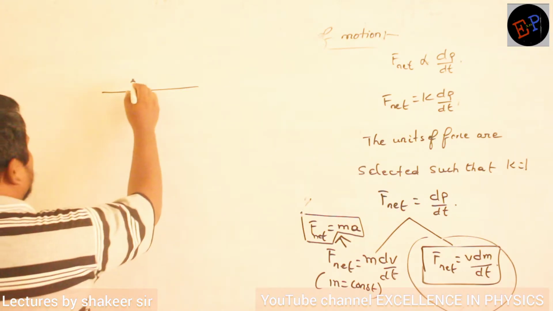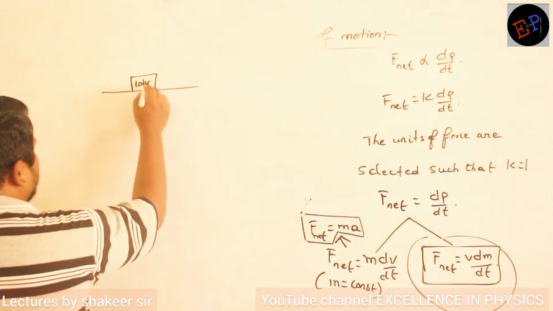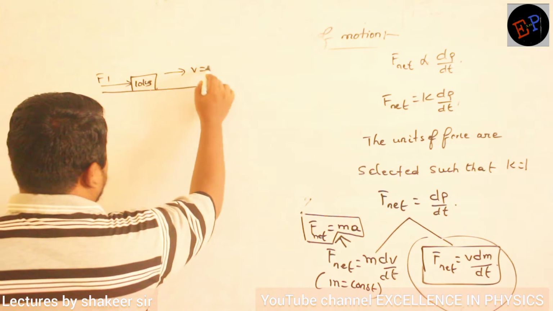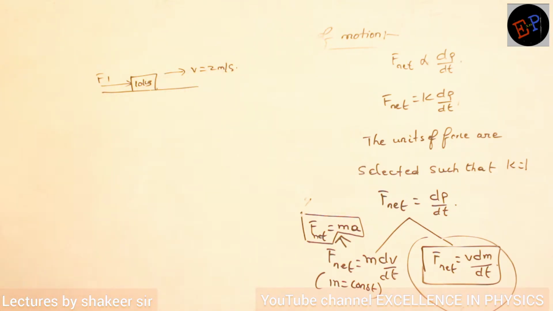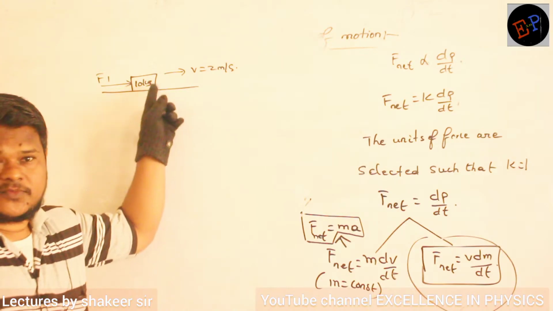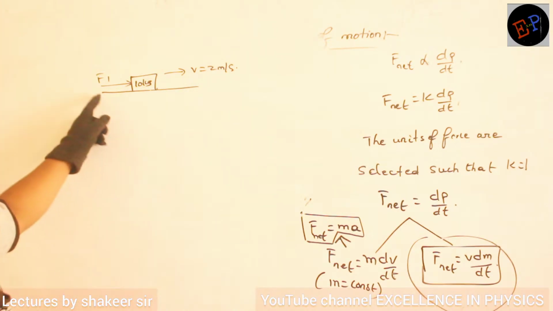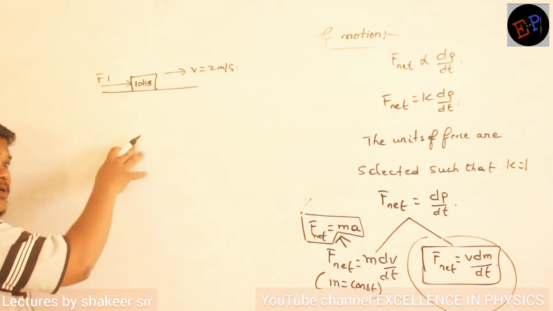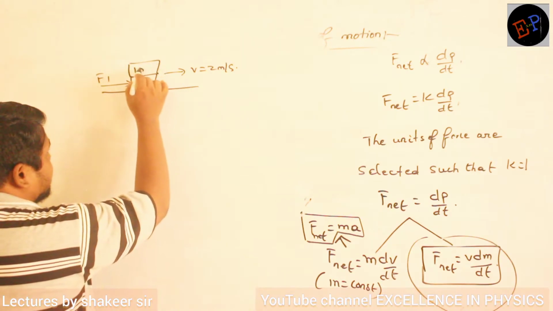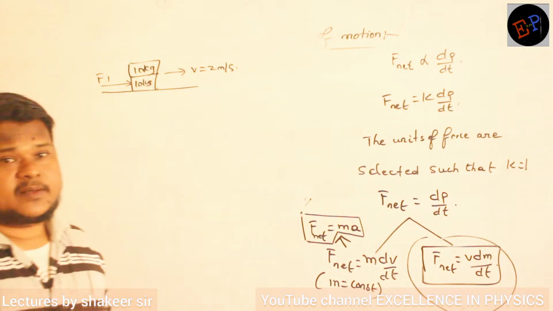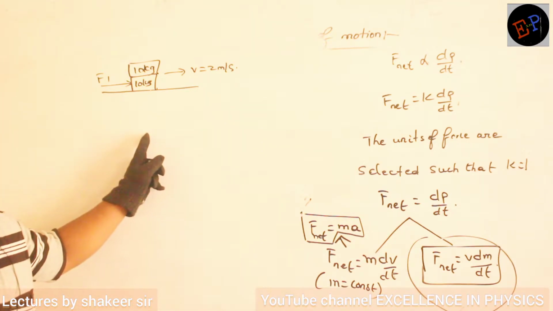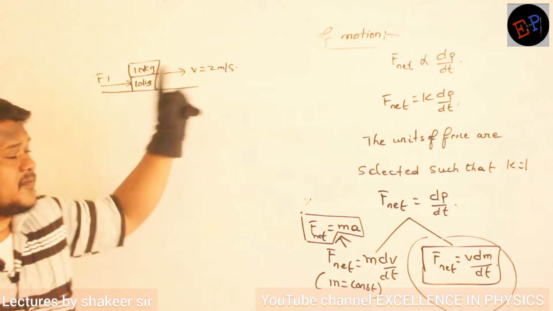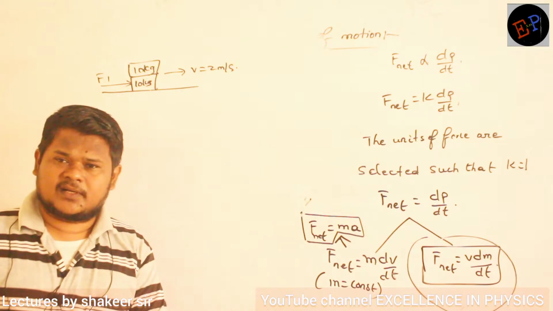See, consider there is a mass of 10 kg here. Initially I am applying some force of F1 and it is moving with a velocity of 2 meters per second. Let us consider. Mass of 10 kg moving with a velocity of 2 meters per second and I am applying a force of F1. Now what I do is, on this body, if I place one more mass of 10 kg, what is happening to the mass? Mass has doubled, no? So by applying same force, can it travel with same velocity? No, definitely its velocity will reduce.